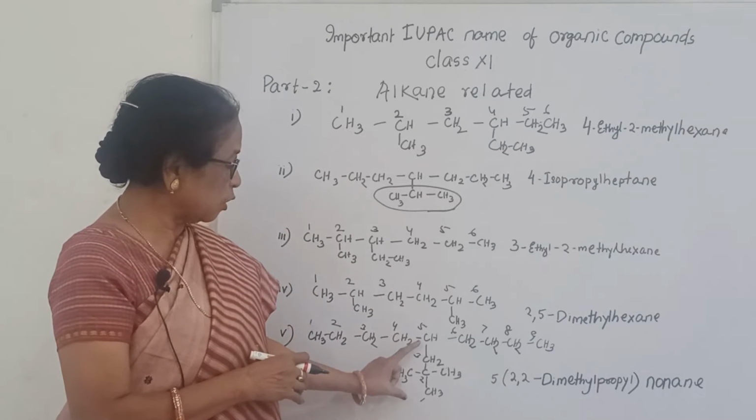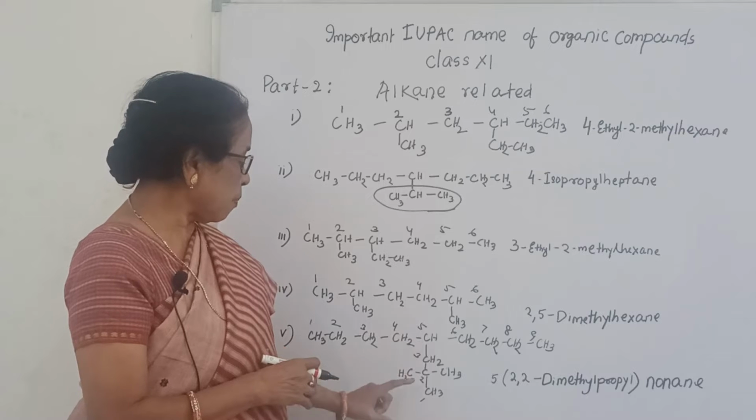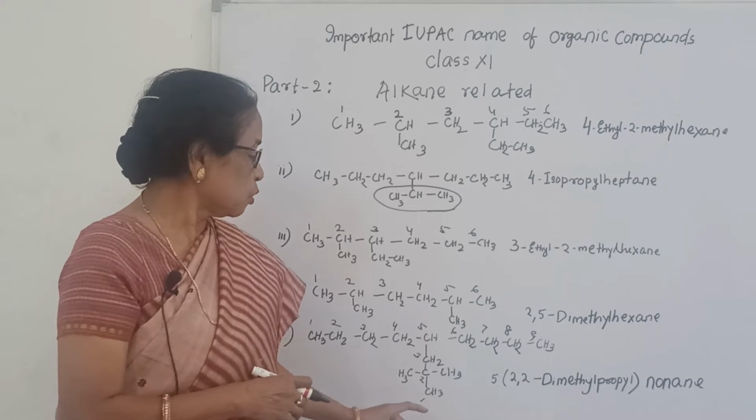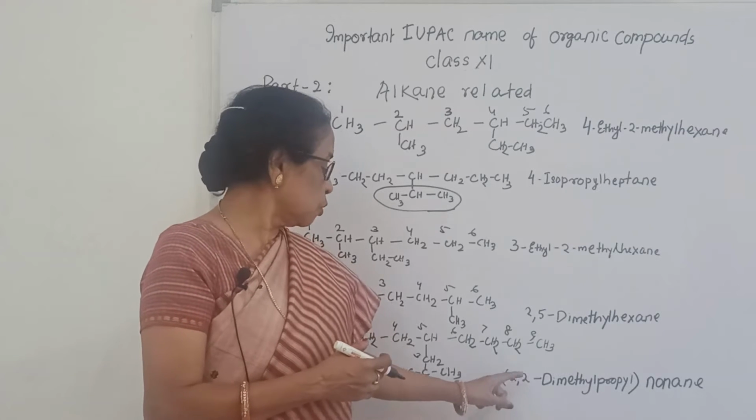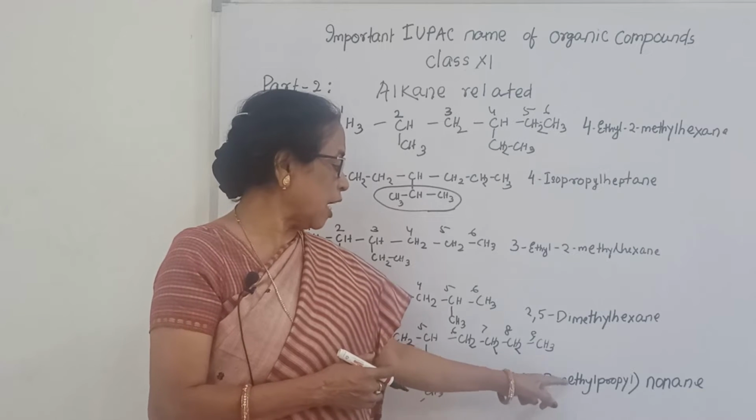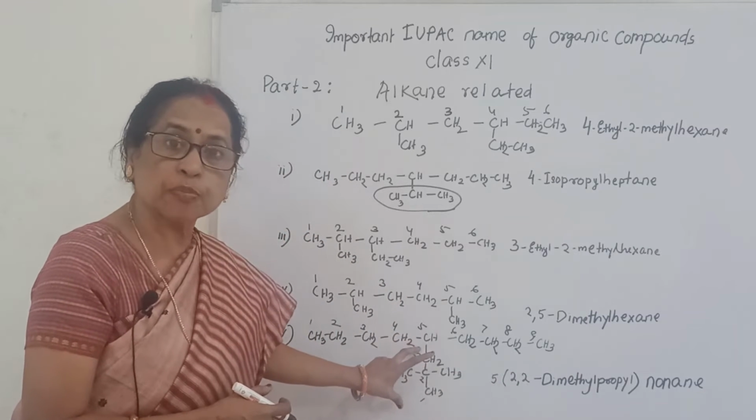See here, this is methyl group, propyl group. In propyl 2 position there are 2 methyl groups. So 2 methyls, which position? 2 position. 2,2-dimethyl. And what is the structure? This is the propyl group.